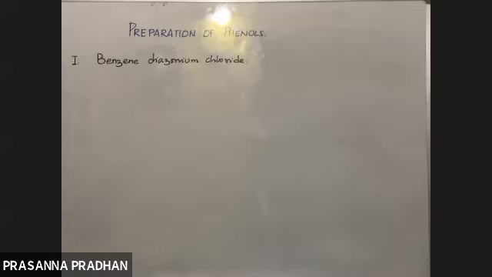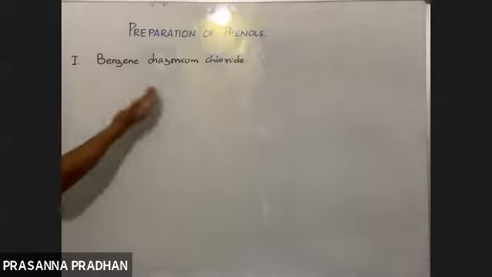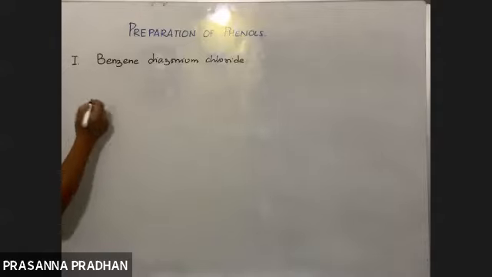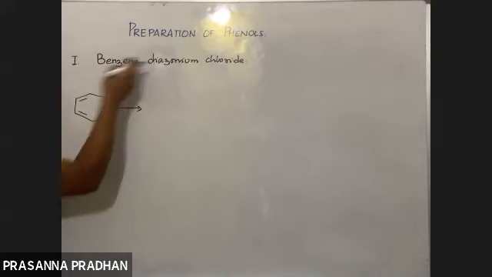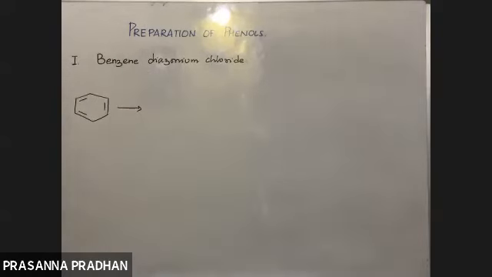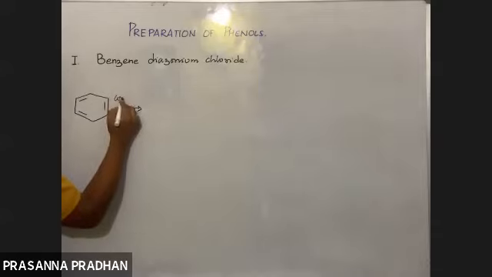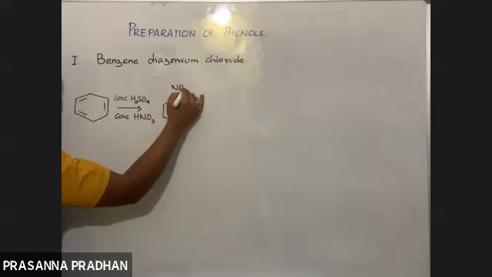So benzene diazonium chloride. What was the method of preparation? We have discussed already. Starting from benzene, again I'll start from benzene. What was the process? Who remembers this? How will you prepare benzene diazonium chloride starting from benzene? Kya tha process? Who remembers it? We have done it in your first chapter, chlorobenzene ka preparation mein. First, we introduce a nitro group. How do we introduce a nitro group? Conc. H2SO4 and conc. HNO3. What do we get first? Nitrobenzene. We get nitrobenzene. Excellent.